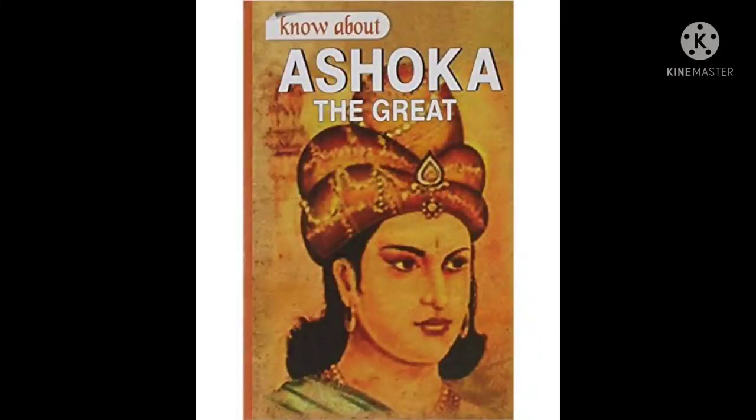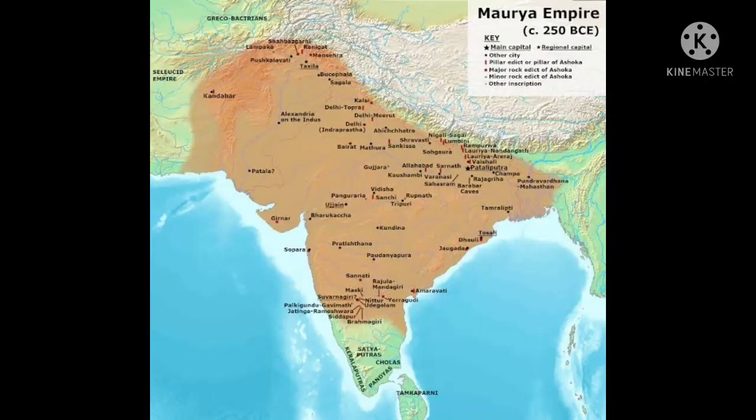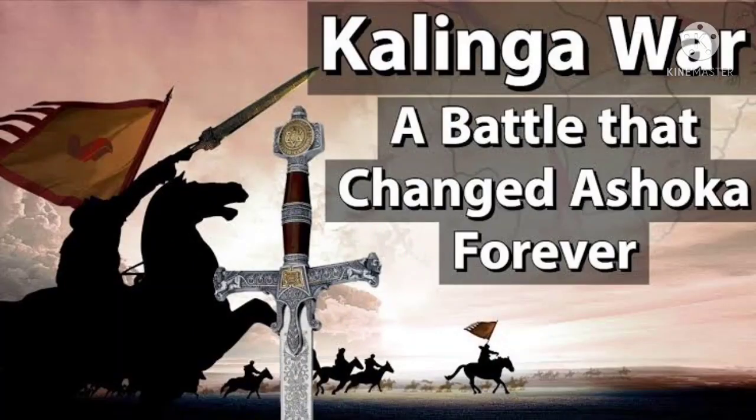After the death of his father Bindusara, it is said that Ashoka had to kill all his 99 brothers to assume the throne. As per Buddhist tradition, there was probably an internal war among the brothers for about 4 years. It is assumed that he ascended the throne in 269 BCE. He waged a war against Kalinga 8 years later. This was the only war waged by him after becoming a king.